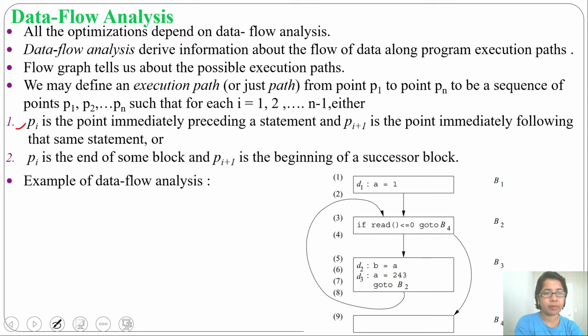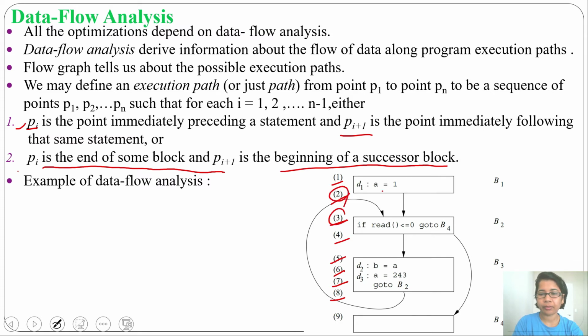According to the first condition, there should be an execution path if Pi is a point immediately followed by Pi plus 1. That means from 1 to 2 there is an execution path, from 3 to 4, from 5 to 6, from 6 to 7, and from 7 to 8 there is an execution path. Then according to the second condition, Pi is the end of some block and Pi plus 1 is the beginning of a successor block. That means from 2 to 3.